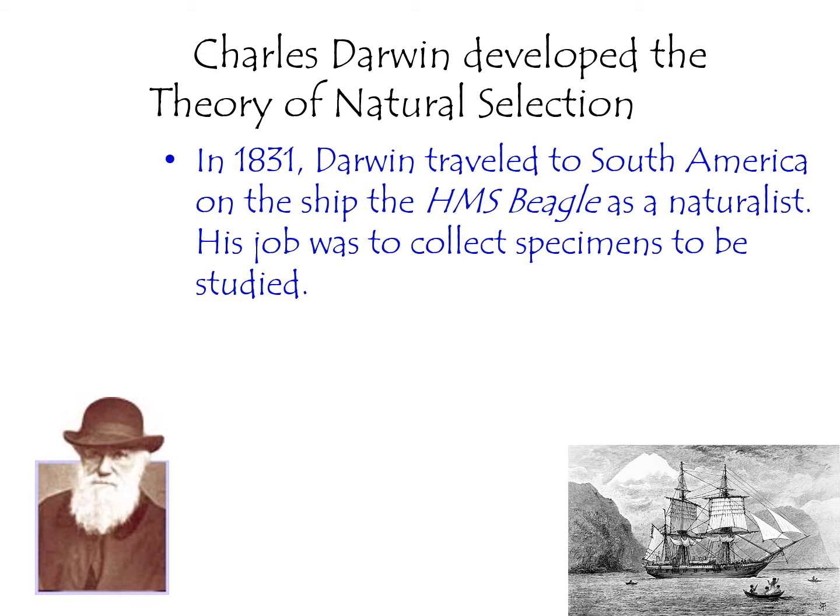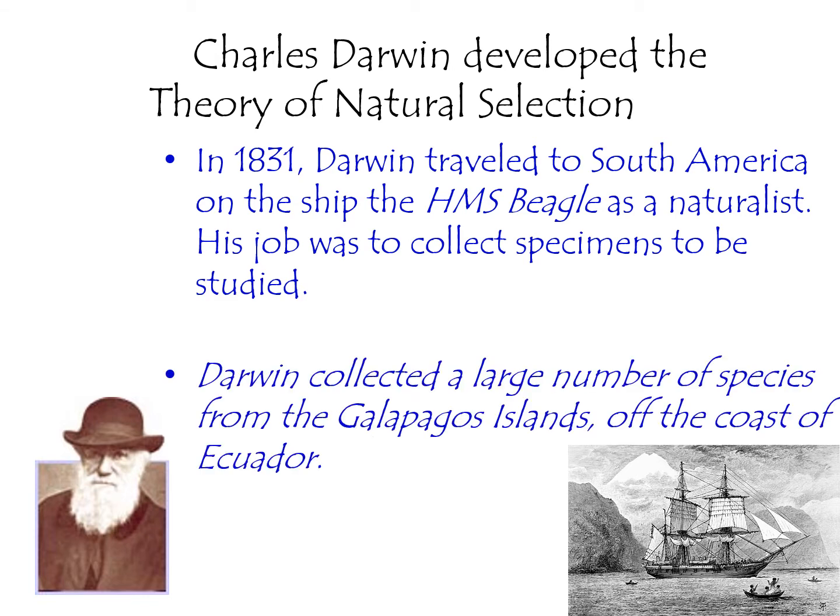Darwin actually started out as a theologian. He studied in seminary. And he was offered this opportunity to travel aboard the HMS Beagle. He was offered this job as a naturalist, and he jumped at the opportunity. Wouldn't you? Such an exciting adventure. And so his job was to collect species, and where he found the majority of the species that led him to this discovery was around Ecuador in the Galapagos Islands. So he collected a large number of species there that were unlike species anywhere else.